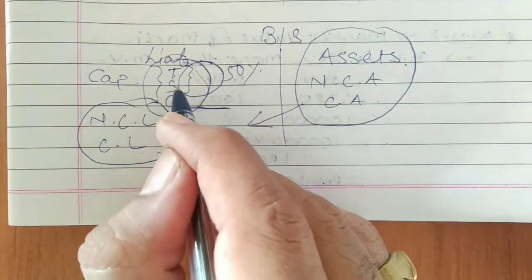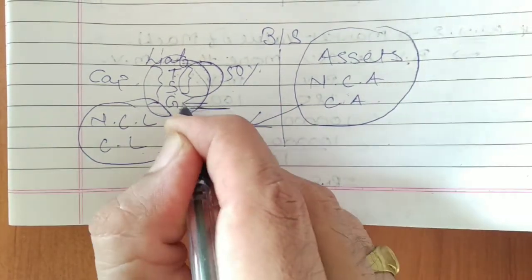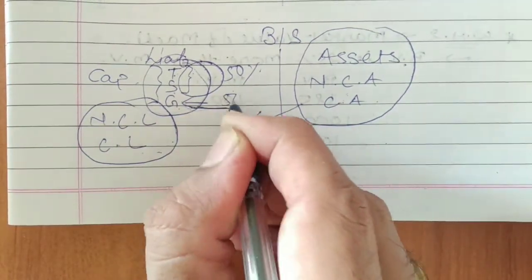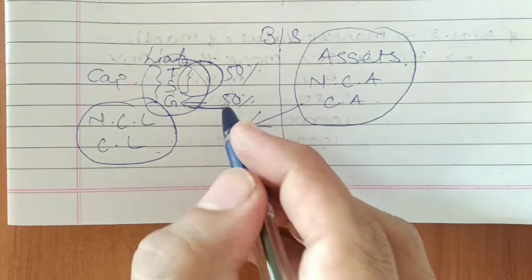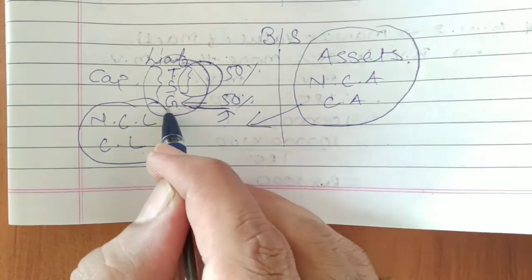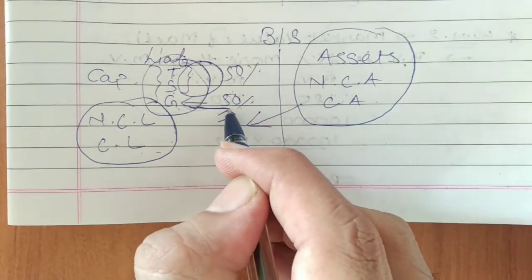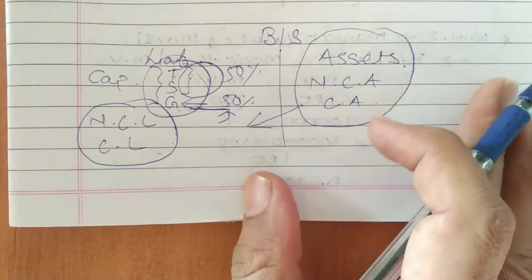If this is 50%, the remaining amount of Goli would also be 50%. So indirectly, it is to be considered as 50% of net asset. Now let us understand the calculation.